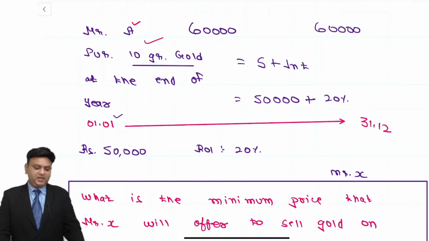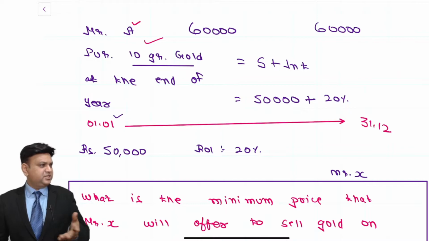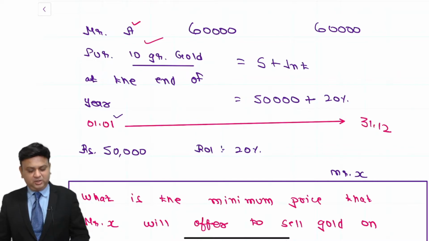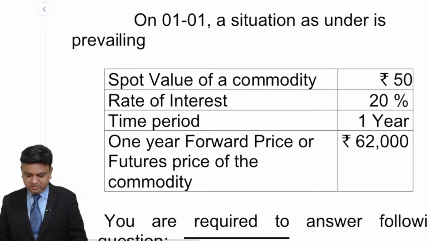Dear students, there will be a few adjustments that we are supposed to make over here. Which are those adjustments I will be explaining to you later on. For the timing, just understand this basic formula. And based on that, we are doing this question.